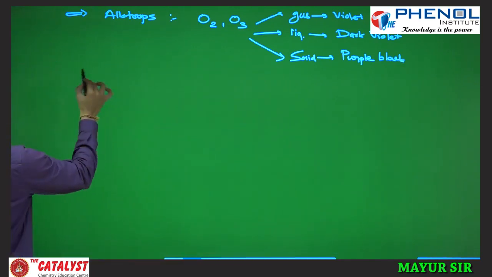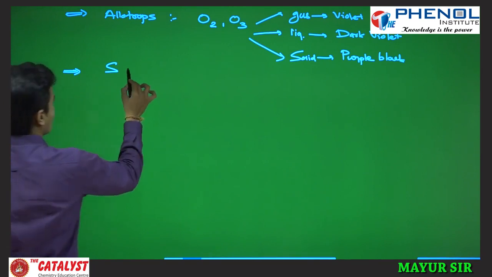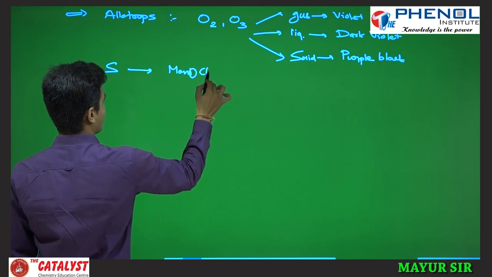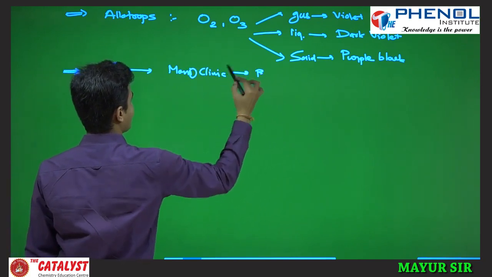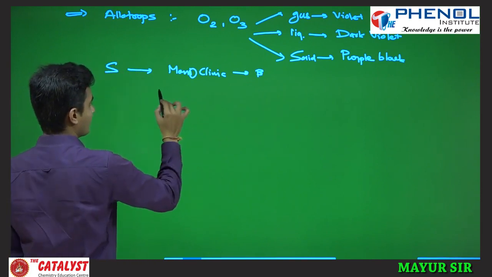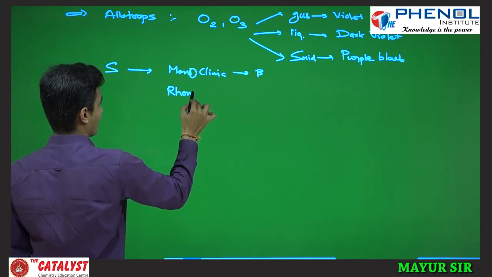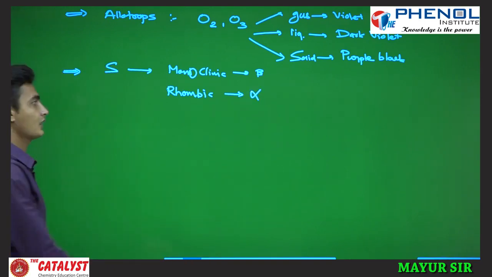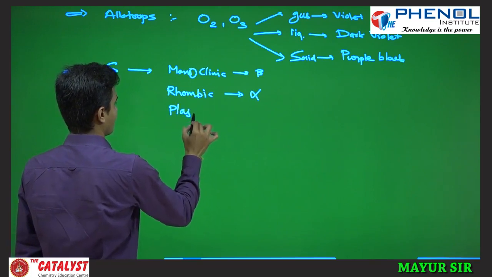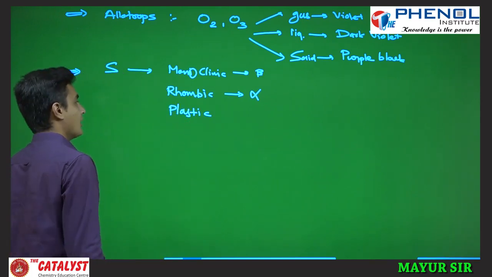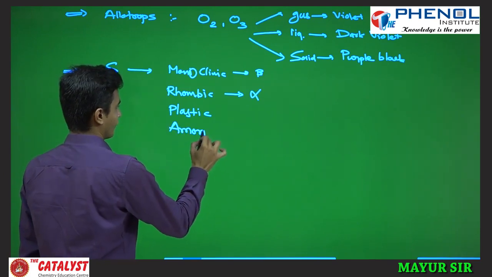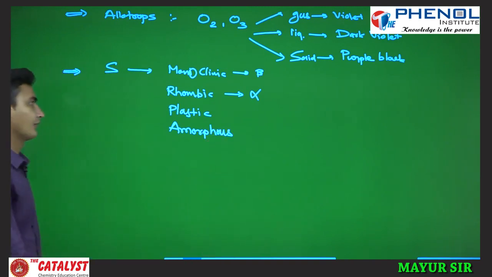Second, we will see the allotropes of sulfur. Sulfur has four allotropes. The first is monoclinic sulfur, which we can call beta sulfur. Then rhombic sulfur, which is called alpha sulfur. The third is plastic sulfur, and the fourth is amorphous sulfur. So these are the four allotropes of sulfur.